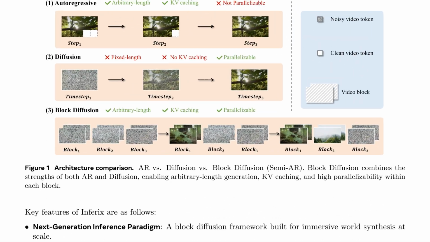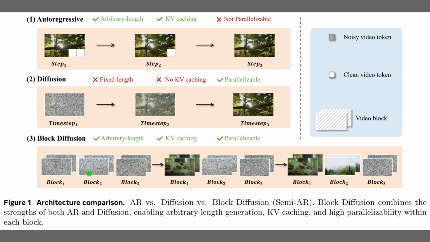Figure 1 shows why block diffusion is the sweet spot for long video generation. The top row depicts pure autoregressive decoding, which handles arbitrary length and key-value caching, meaning it stores past context efficiently, but cannot parallelize across frames. The middle row illustrates classic diffusion that runs many parallel denoising steps, but is stuck with fixed length and no caching. The bottom row demonstrates block diffusion, where each block is denoised like diffusion, while blocks connect autoregressively, so the system gains arbitrary length, caching, and strong parallelism for world simulation.